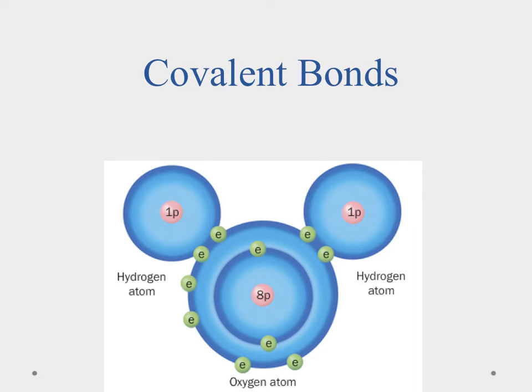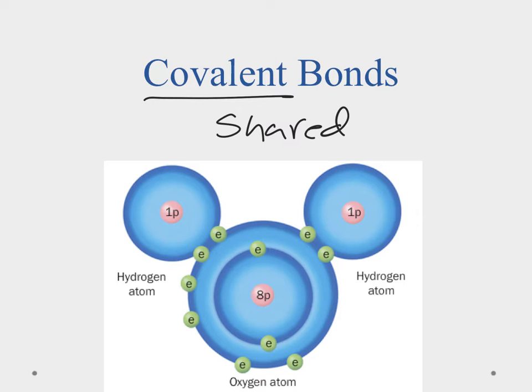Okay, so the first bond we're going to talk about is the covalent bond. In the covalent bond, the valence electrons are the outermost electrons. Remember, those are the ones that are involved in bonding. Those are going to be shared. So they share the electrons between the two atoms.